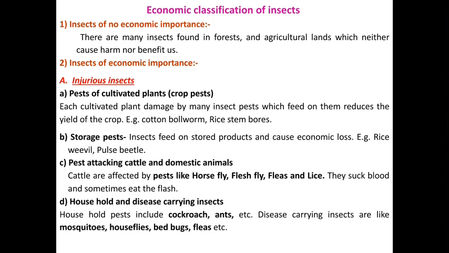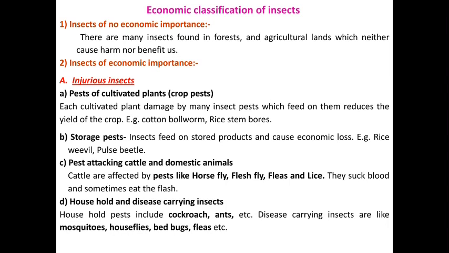Next is the storage pest. Storage pests are insects that feed on stored products and cause economic loss. For example, rice weevil and pulse beetle, which are different stored grain pests that attack stored grains.